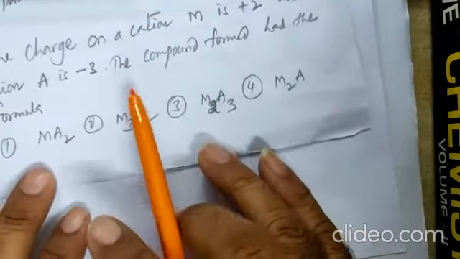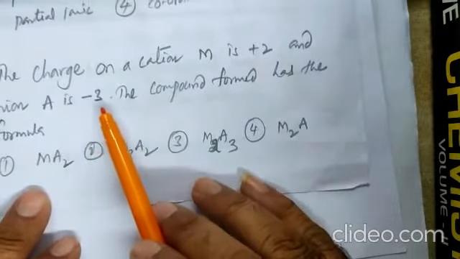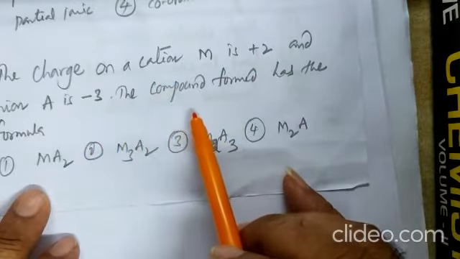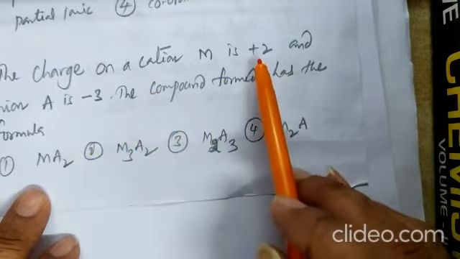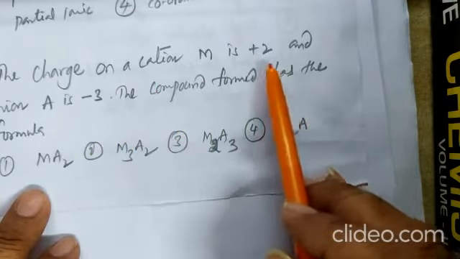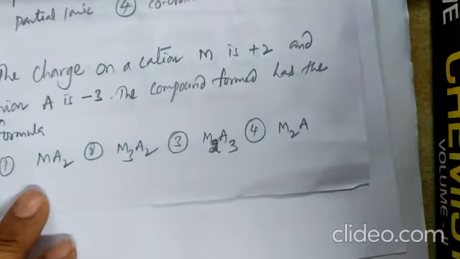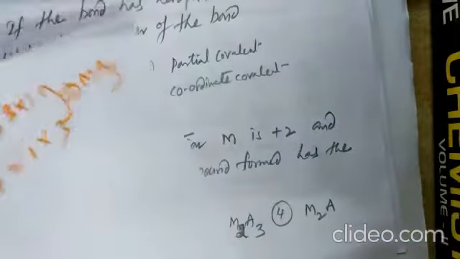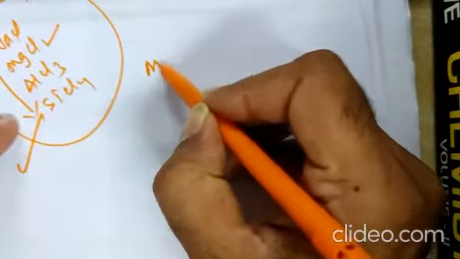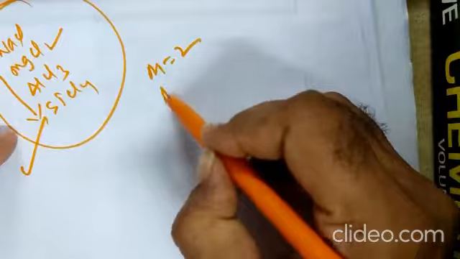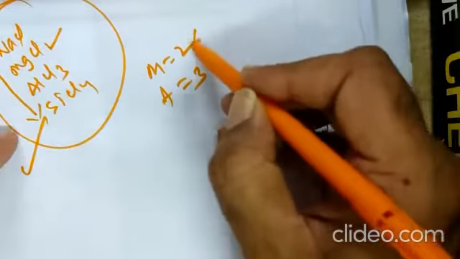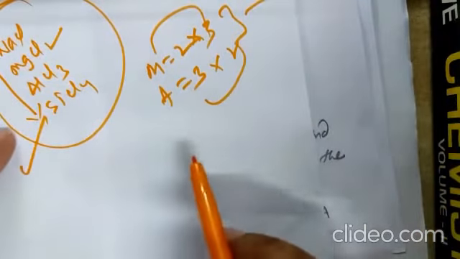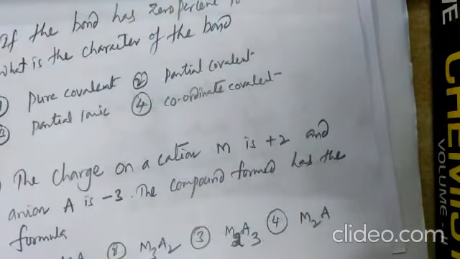Question number 25. The charge on the cation is +2 and on the anion is -3. What is the formula? Here M gives 2 electrons, A takes 3 electrons. For the simplest formula, M gives 2 electrons, A takes 3 electrons. So crisscross: 3 and 2. So the correct answer is M3A2.